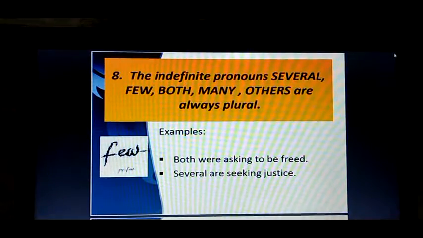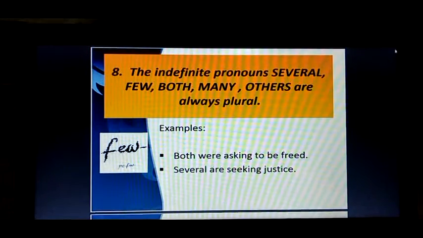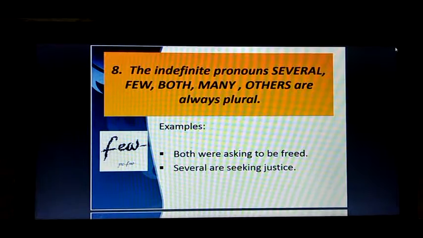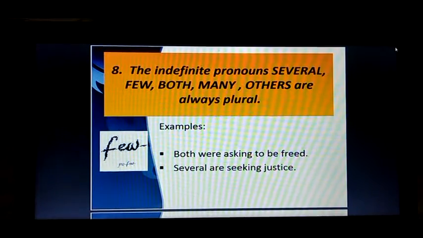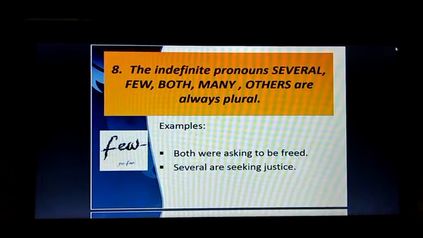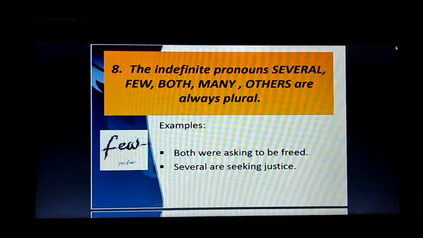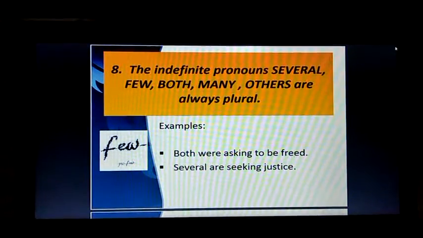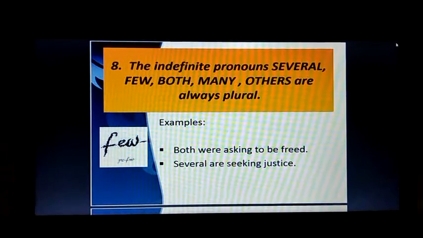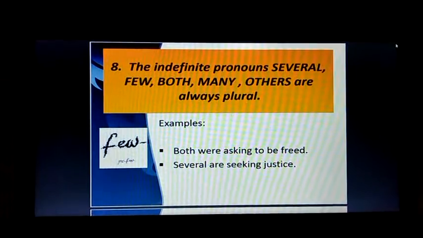Both were asking to be freed. Next, several are seeking justice. Both and several have been used as subjects, so plural verbs have been used in these sentences. So rule number 8: the indefinite pronouns several, few, both, many, others are always plural.